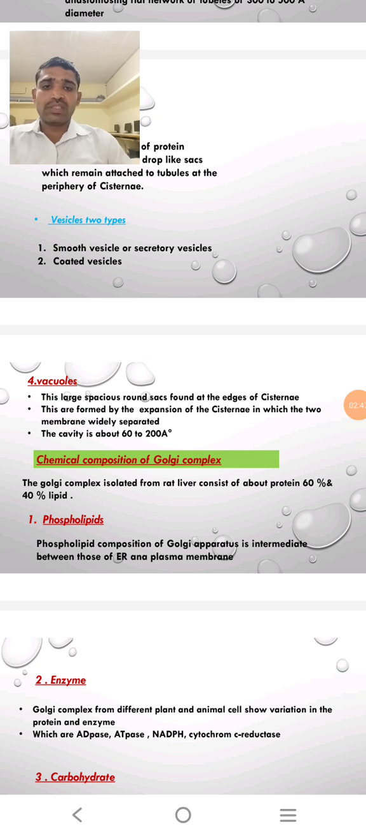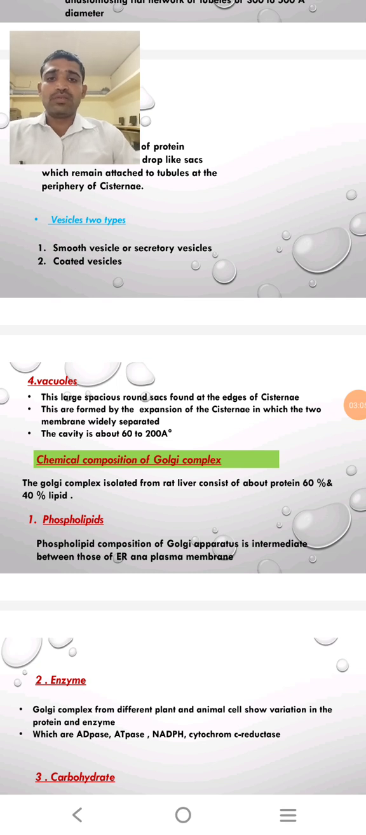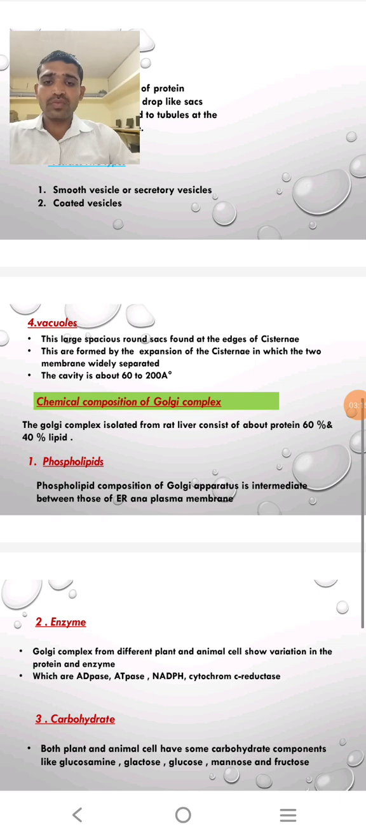Smooth vesicles or secretory vesicles are secreted by the Golgi complex and contain the secretory product, that is lipid or protein, which is transferred to its destination or a particular cell organelle on the basis of its signal. Then coated vesicles, which are coated with particular proteins that are coated to particular molecules.